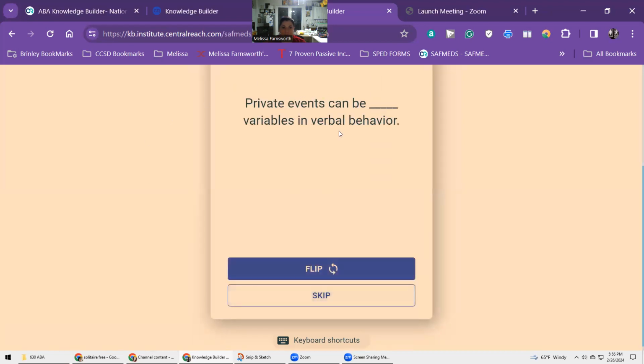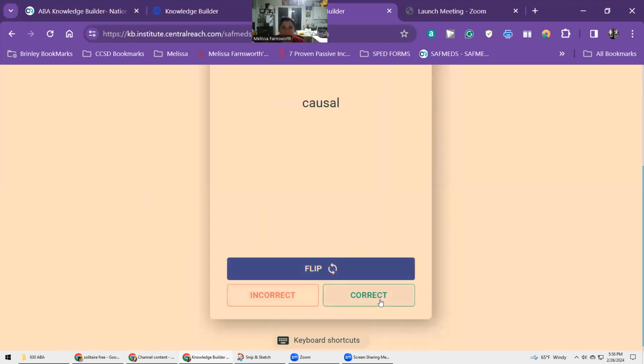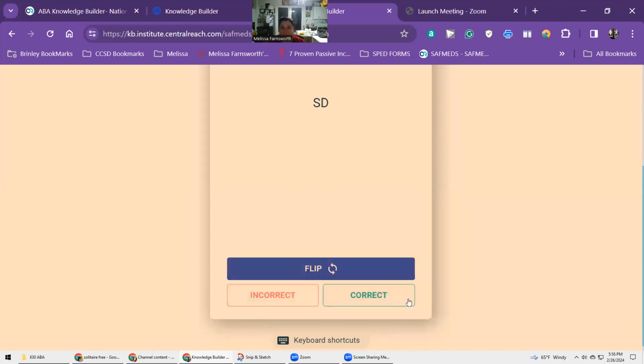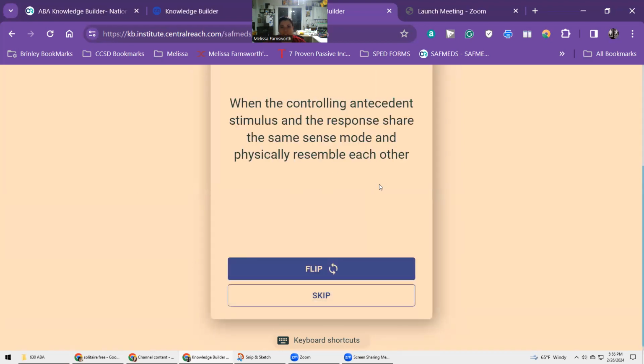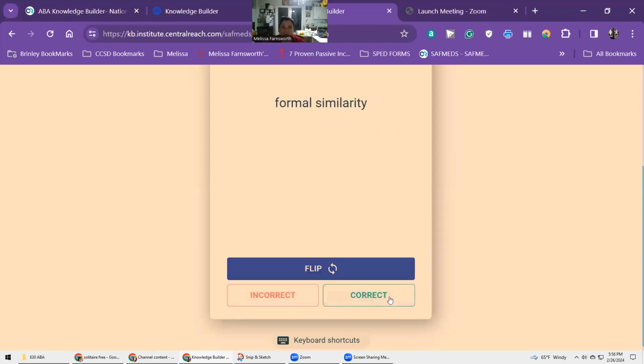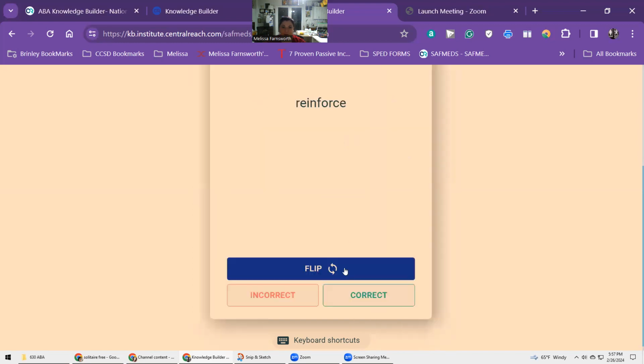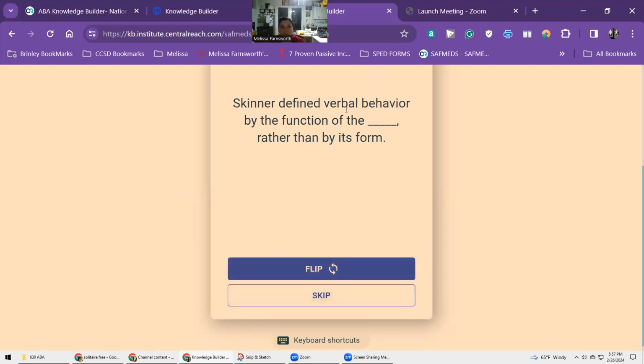Listener. Private events can be blank variables in verbal behavior. Causal. Listener discrimination is a verbal blank that evokes a corresponding nonverbal response. SD. When the controlling antecedent stimulus and the response share the same sense mode and physically resemble each other. Formal similarity. A listener must learn how to blank the speaker's verbal behavior. Reinforce. Skinner defined verbal behavior by the function of the blank rather than by its form.